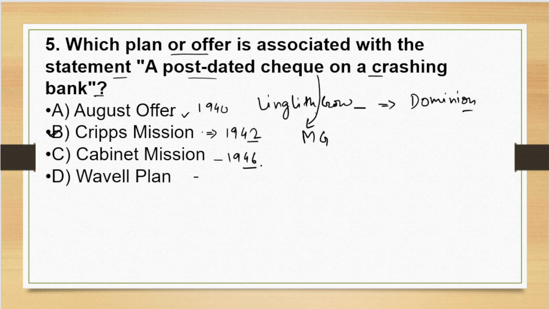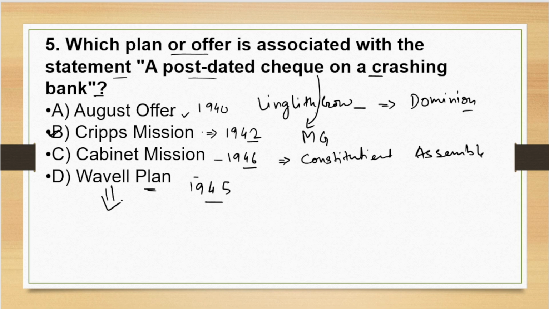This plan led to formation of the Constituent Assembly, right? And Wavell plan was in 1945, and Wavell plan was proposed at the Simla conference. Right? So it was proposed at the Simla conference.